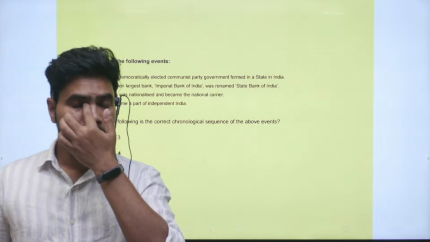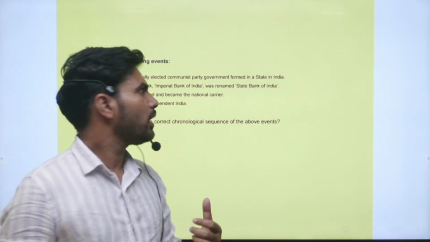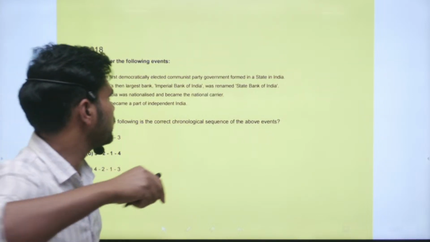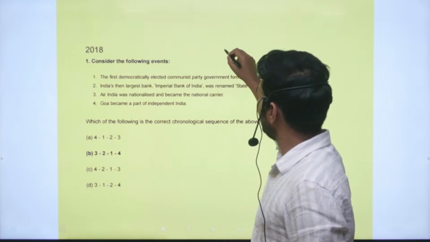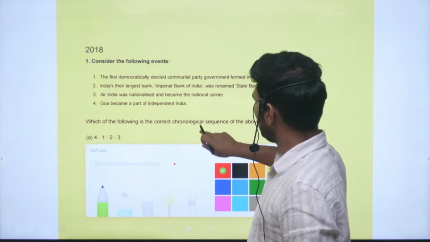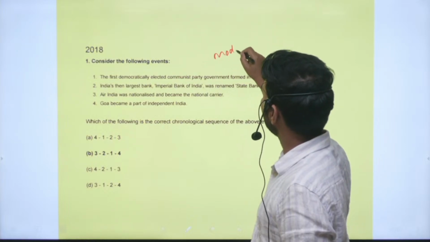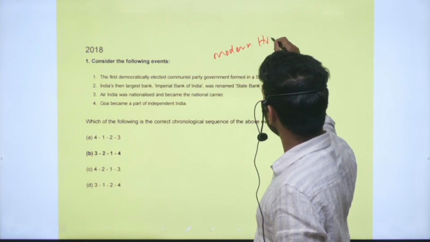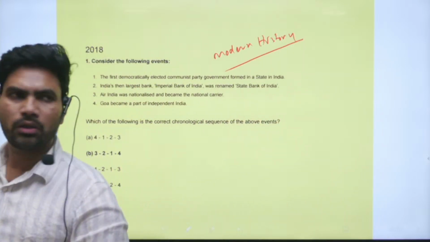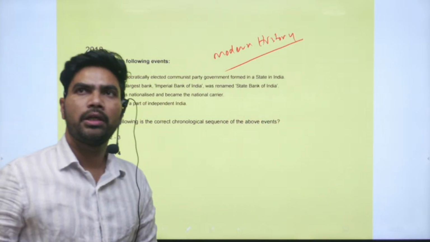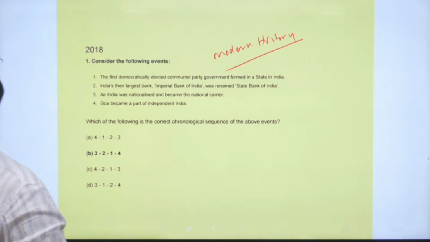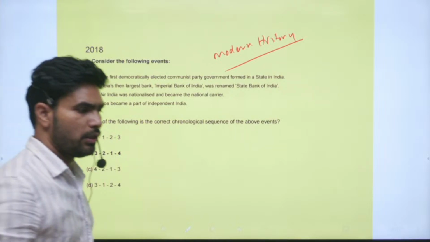IAS once again. Right. So you know very well we are discussing the 10 years previous questions. We are in the subject of modern history. Yesterday we have seen questions till 2019. Now we will try to complete the remaining years' questions from 2018 to 2014.